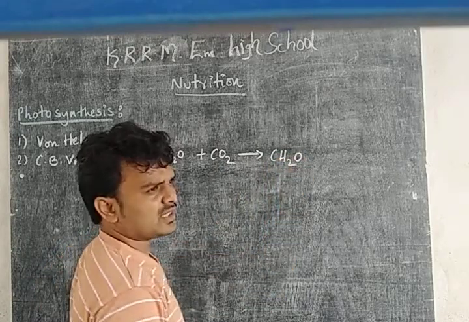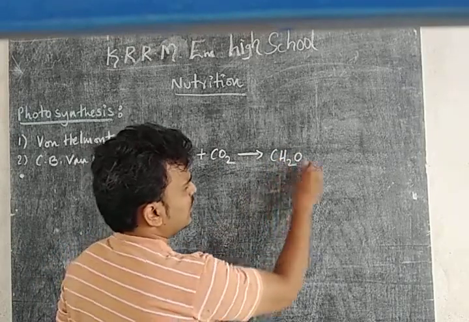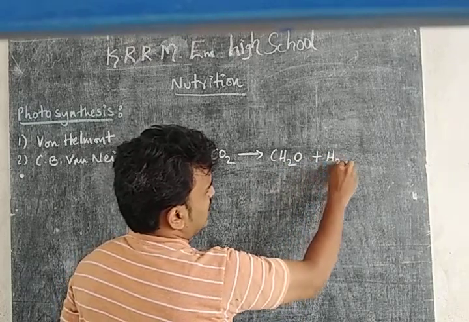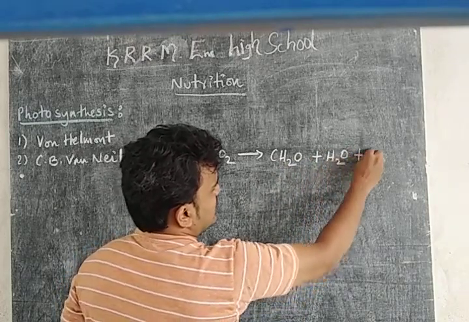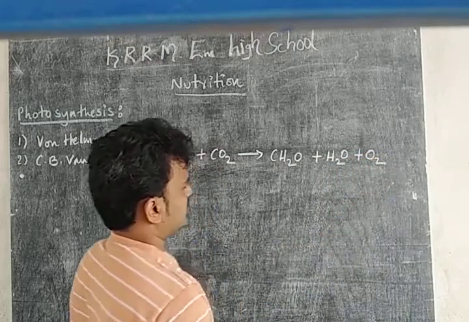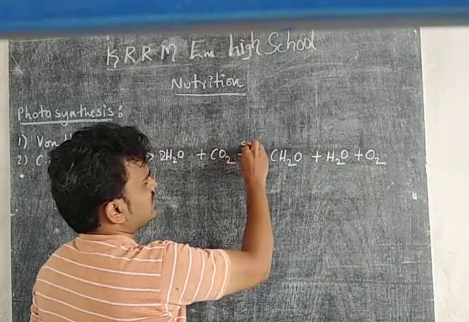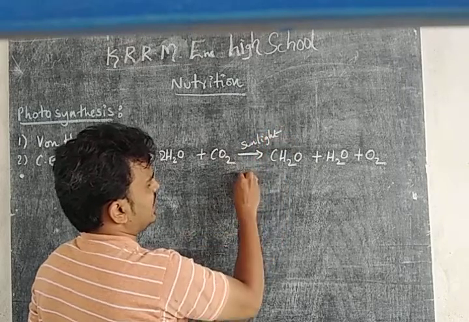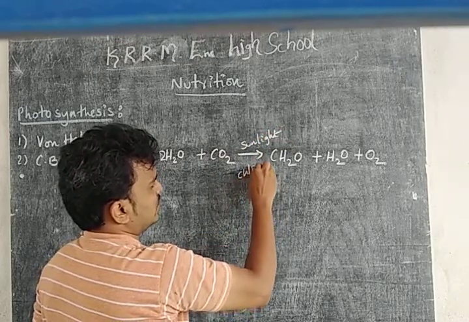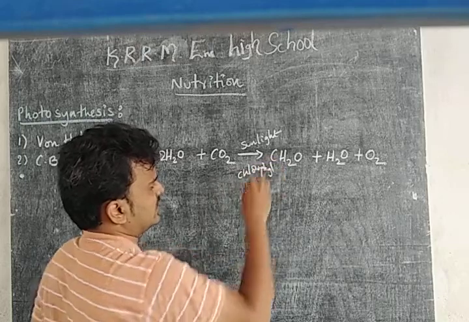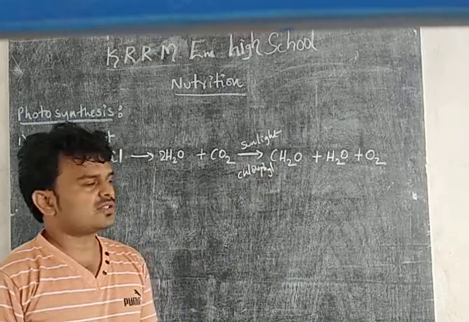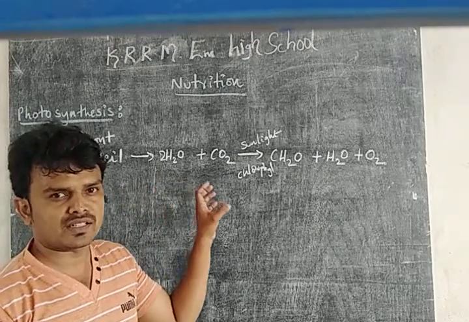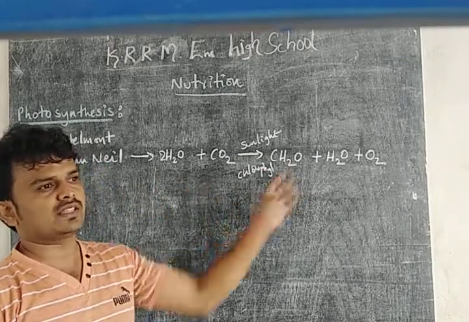We are getting one molecule of carbohydrate plus water plus oxygen, in the presence of sunlight, with the help of chlorophyll. So this is known as C.B. Van Niel's simplified equation of photosynthesis.